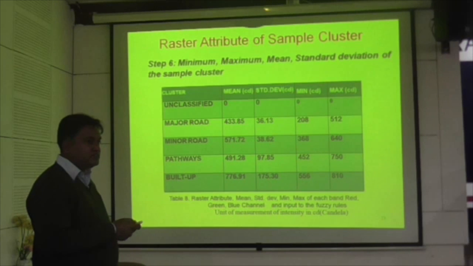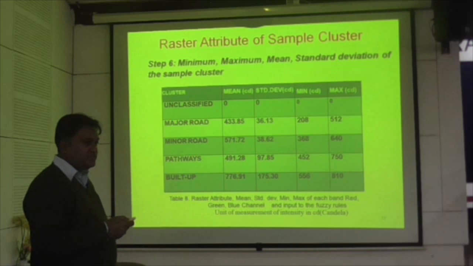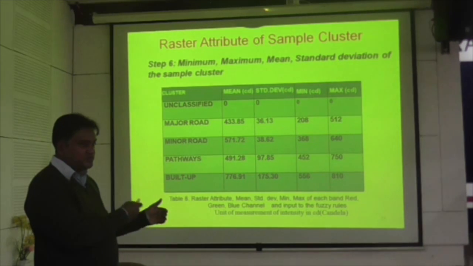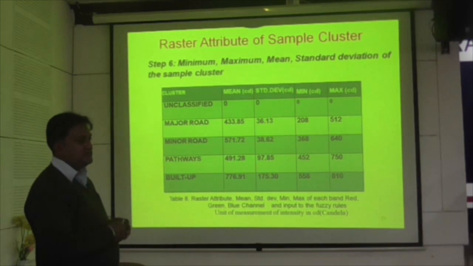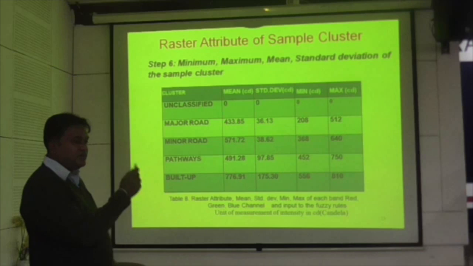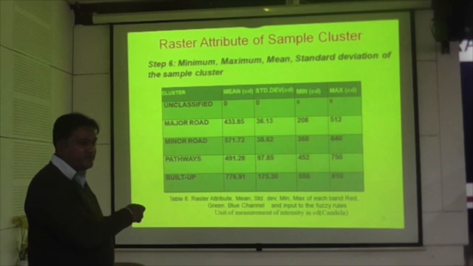The image contains various bands, like red, green and blue bands, so the overlap comes in the individual bands, not on the complete image. In that band we have tried to minimize that overlap.